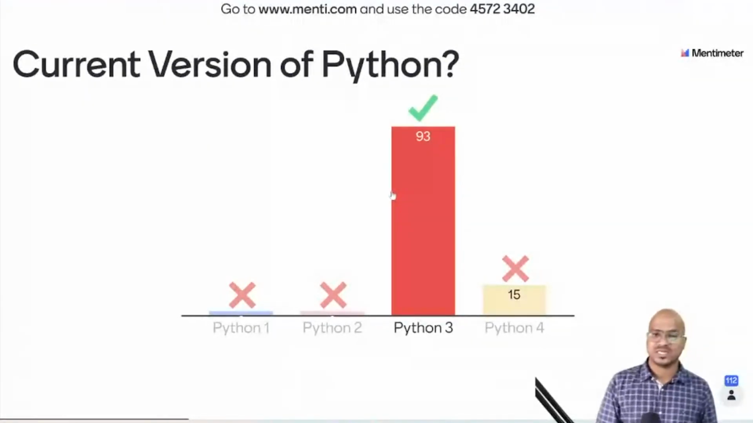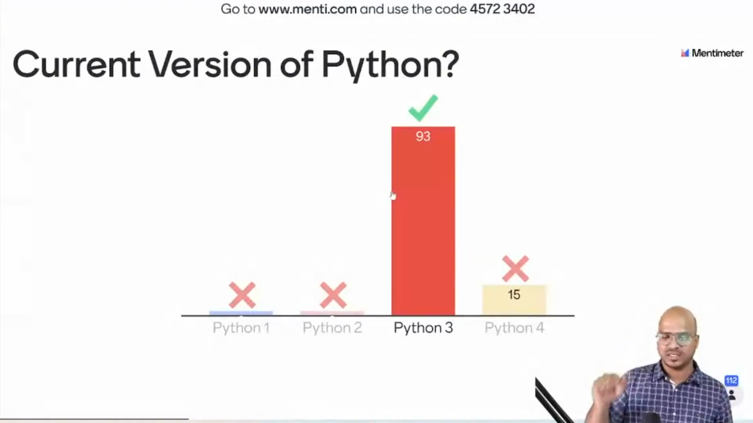Python 4 is not launched yet. Okay, I'm not even sure if Python 4 will be coming up. We'll be having Python 3 for a long time. Python 2 is also there for some projects, but they don't have any support for Python 2. So we will be learning Python 3 in this course.